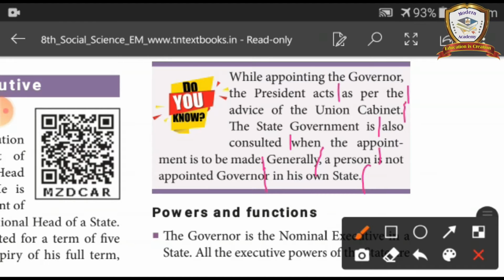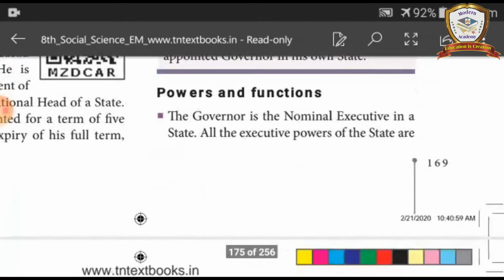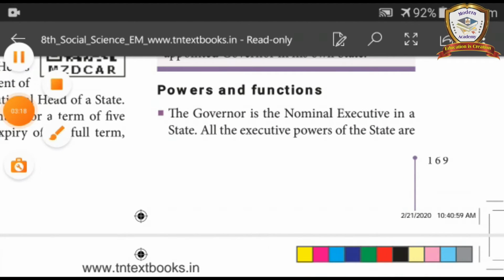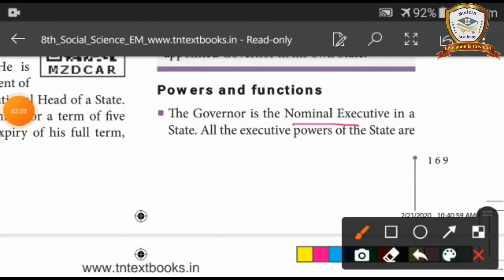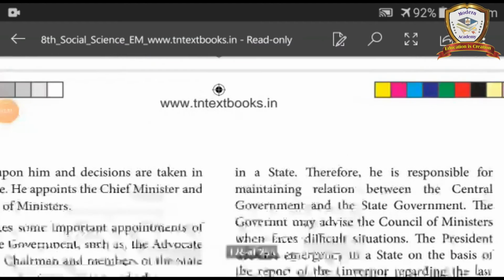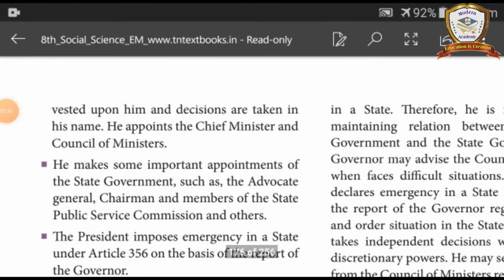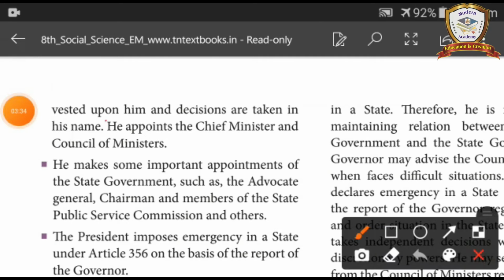Powers and functions. The governor is the nominal executive in a state. All the executive powers of the state are vested upon him and decisions are taken in his name. He appoints the chief minister and council of ministers.